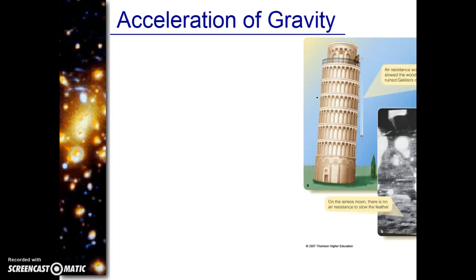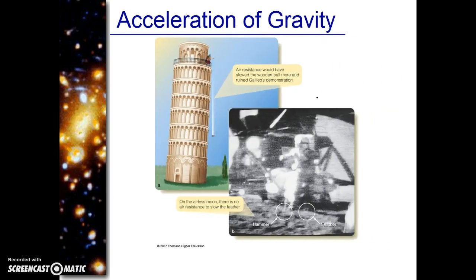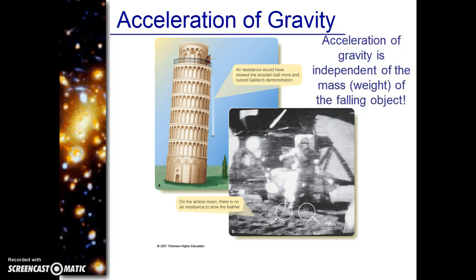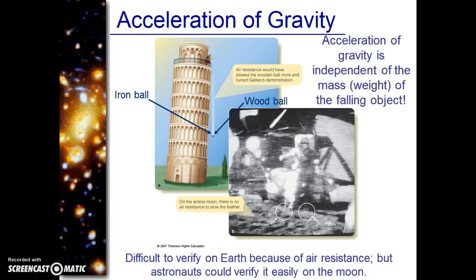All right, acceleration of gravity. Galileo decided he wanted to figure out if two things dropped from the same spot that had different mass would hit the ground at the same time. So he took an iron ball and a wood ball, and he decided to drop them from the top of the Leaning Tower of Pisa. The iron ball, of course, had more mass, and the wood ball had less, and he dropped them, and he found out that they both hit the ground at the same time. So acceleration of gravity does not depend on the mass of the falling object. It just depends on gravity.